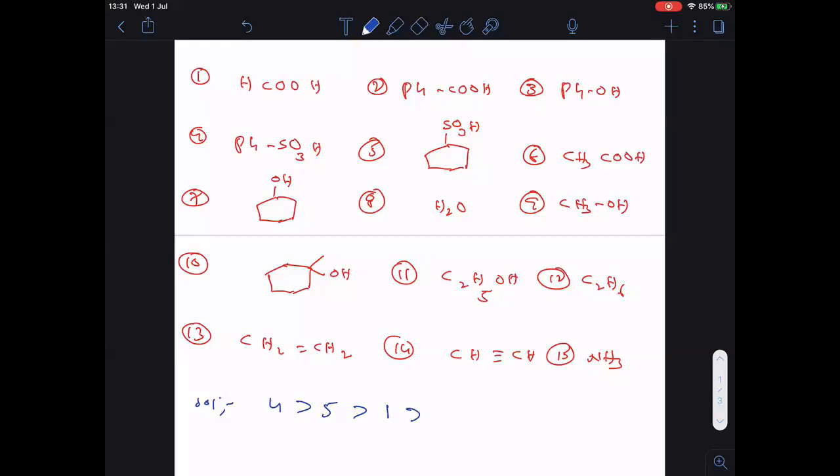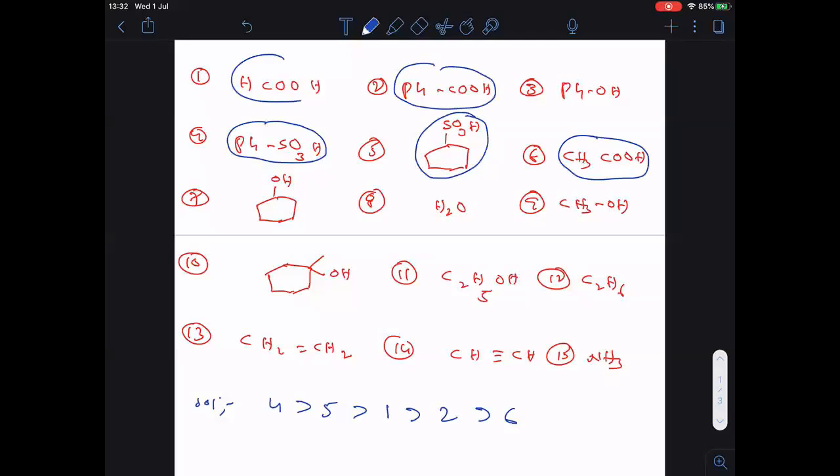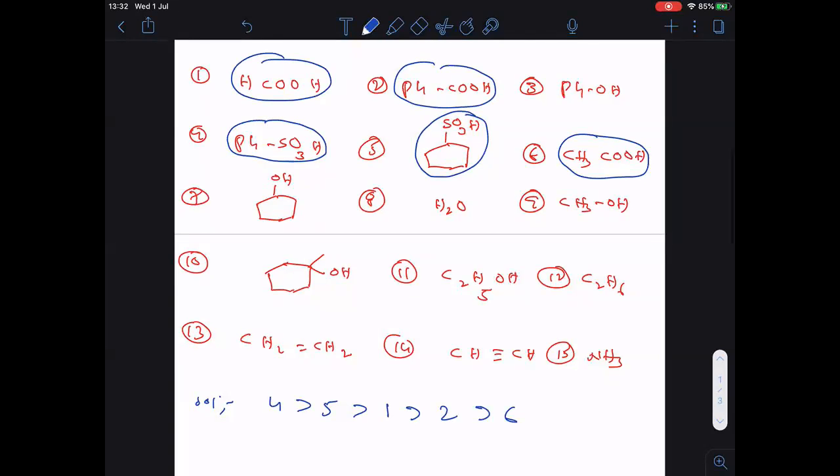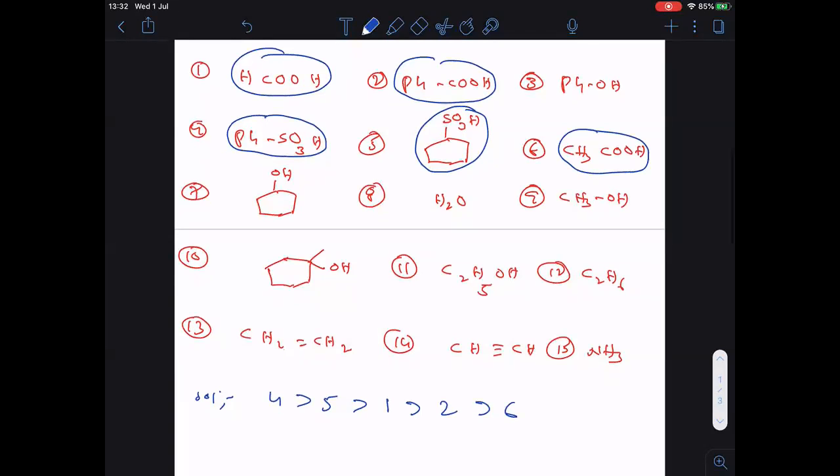Now, first one, formic acid. Then second one, benzoic acid. Then after, sixth one, acetic acid. Sulfonic acids, carboxylic acids completed, you see. First of all, sulfonic acids will come. Then carboxylic acids will come. Clear? Then after, phenol comes. So after that is phenol.